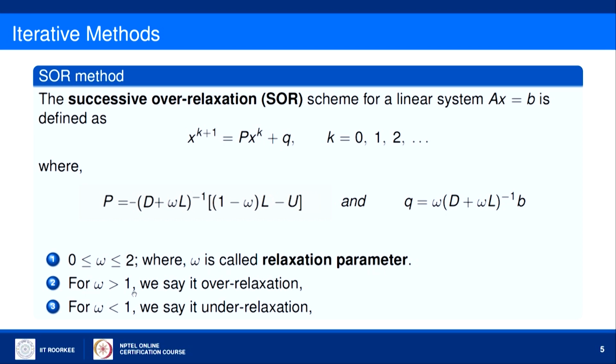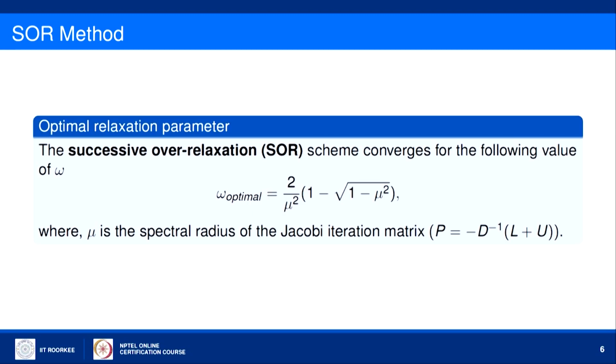For omega greater than 1 we call it over relaxation, for omega less than 1 under relaxation. One more thing: how to compute the optimal value, because omega will be between 0 and 2. What will be the optimal value for a given problem so that the scheme converges faster?